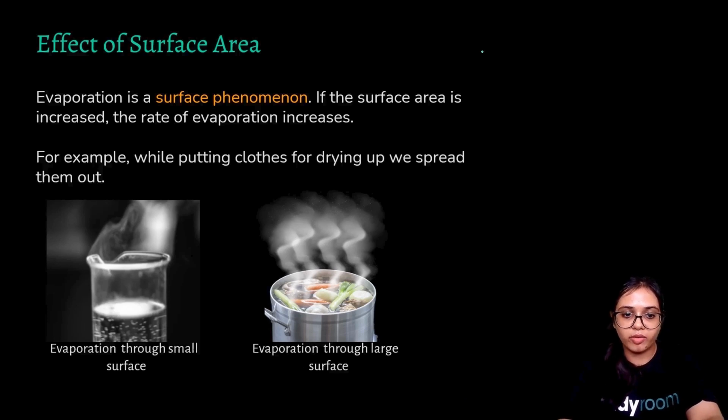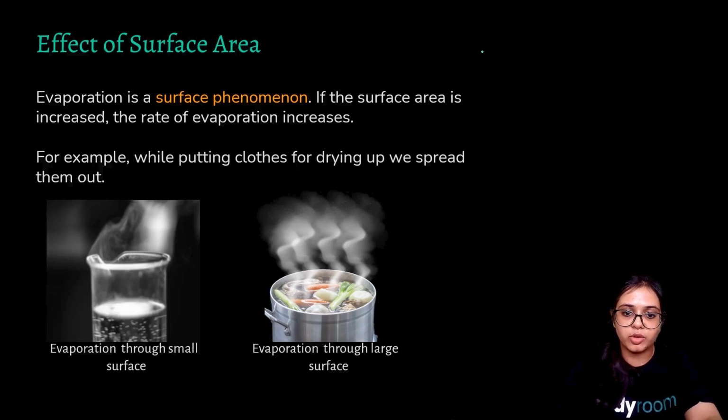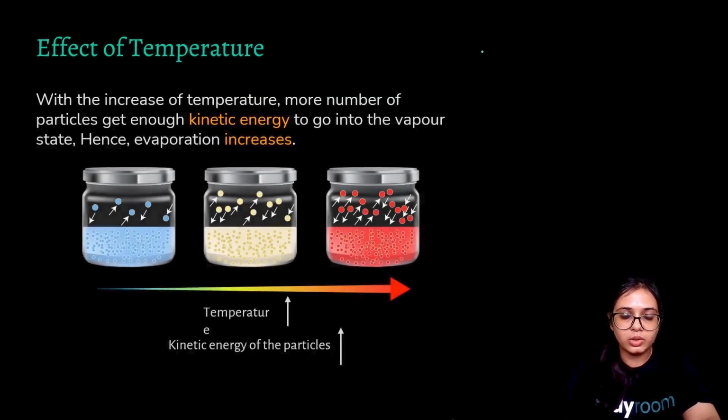In this diagram also, evaporation through a small surface is not happening as quickly as compared to evaporation through a large surface. Effect of temperature: like I told you, with an increase of temperature, more particles get enough kinetic energy to go into the vapor state, hence evaporation increases.